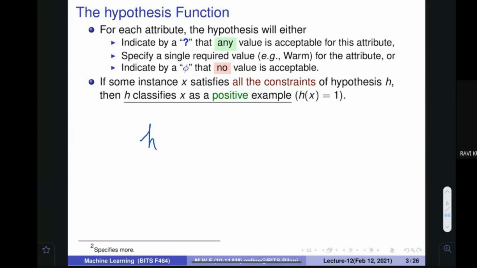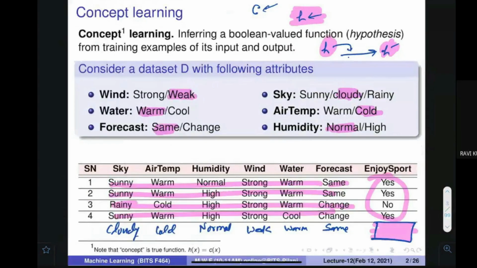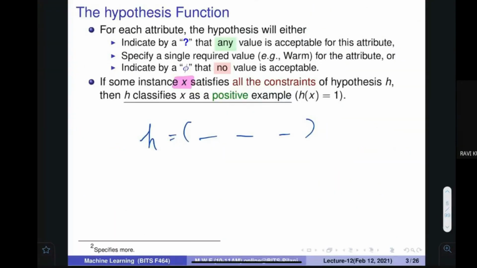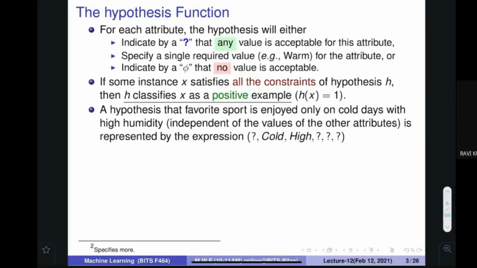So if you have a hypothesis defined in this way, then if a new item X comes, the item that we have just discussed, and it satisfies all the constraints, the values that I'm going to tell, then the hypothesis classifies this particular item as a positive example. Let us see an example.